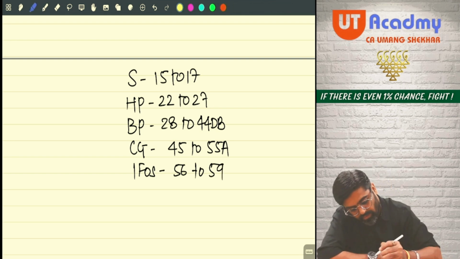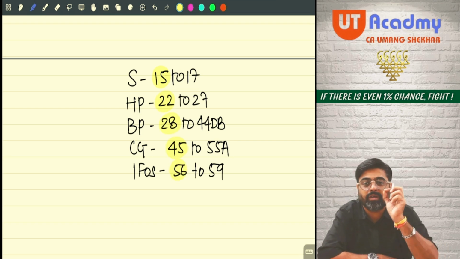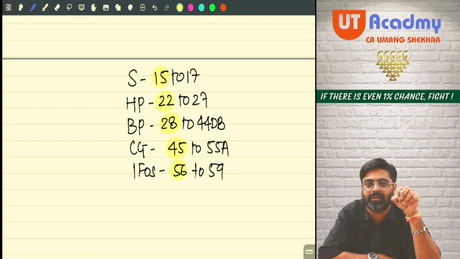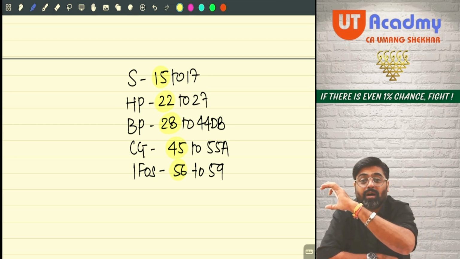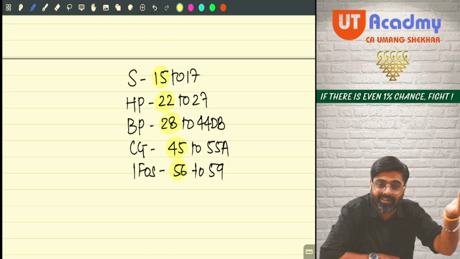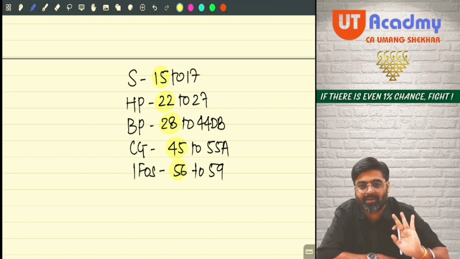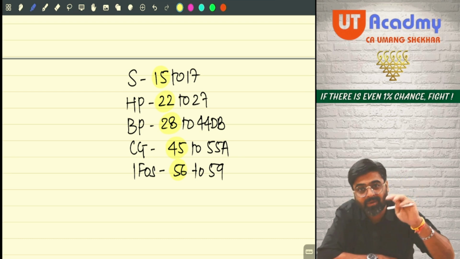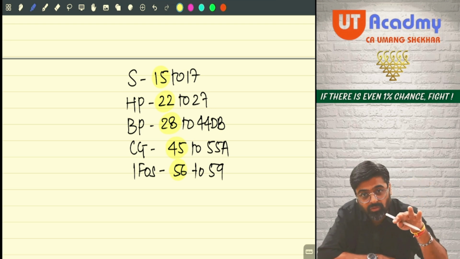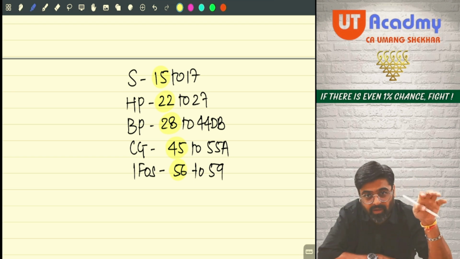Can you see the first section under every head? These are known as charging sections. They're just like gatekeepers. They will allow you inside that head. Which incomes are allowed to enter this head is decided by this gatekeeper, which is nothing but the charging section. What are the conditions which need to be satisfied to bring an income under this head? What source will come, and from that source, what income will be charged under this head?